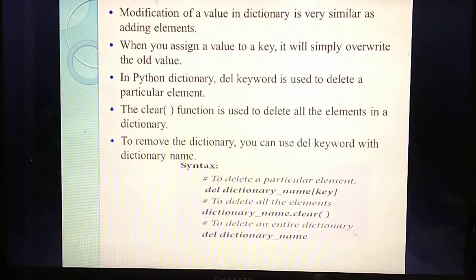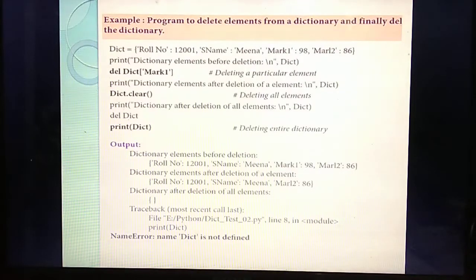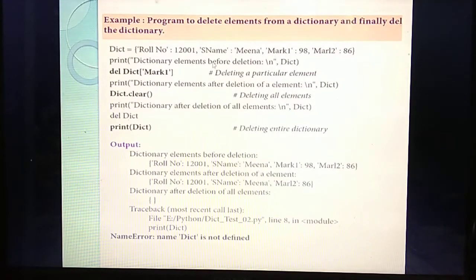Understand? So see this example. First, inside the dictionary they have given roll number, then student name, mark one, likewise a lot of details. Next, inside the print statement you are giving dictionary elements before deletion. Before you delete, in the print statement you give the dictionary elements before deletion.